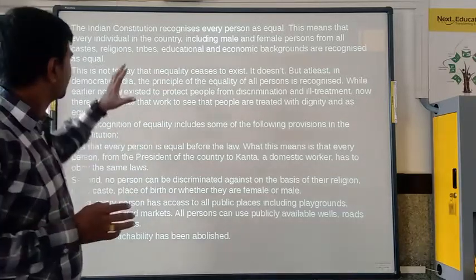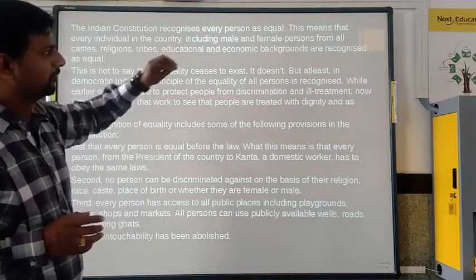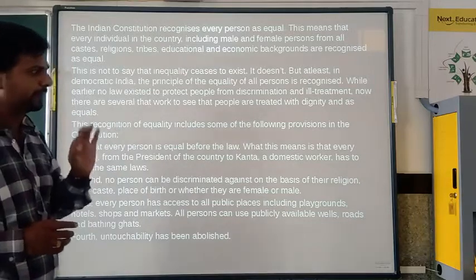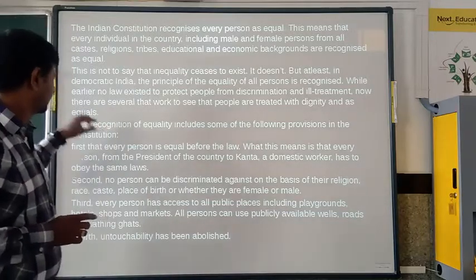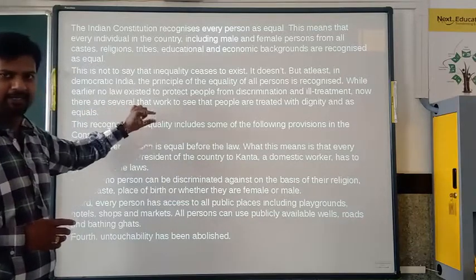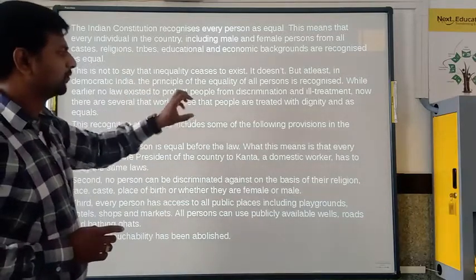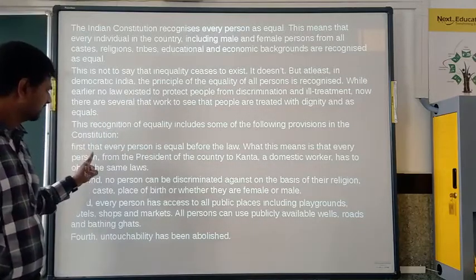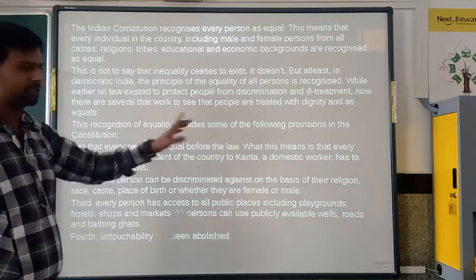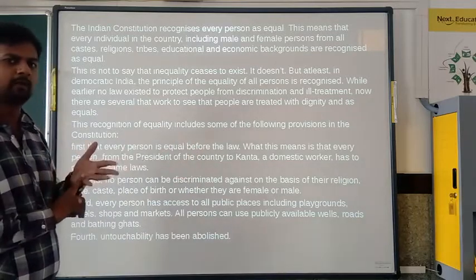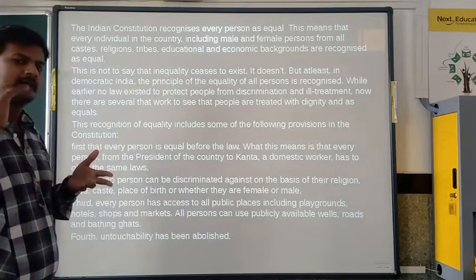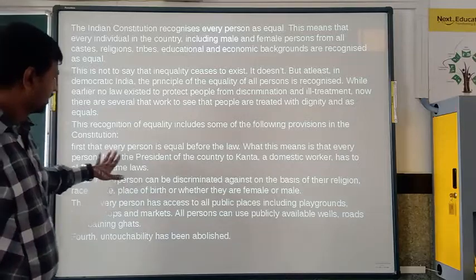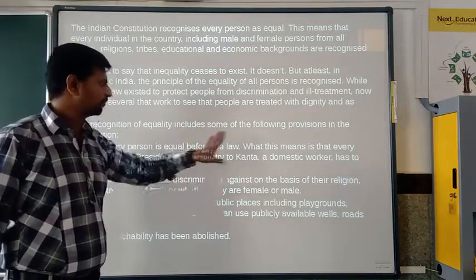So here we need to understand that under the constitution, everyone is given equality. This recognized equality includes some of the following provisions. See, this is very important. What is the first one? That every person is equal before the law. No matter whether a higher caste, a rich person, a lower caste, or a poor person, every person is equal before the law.